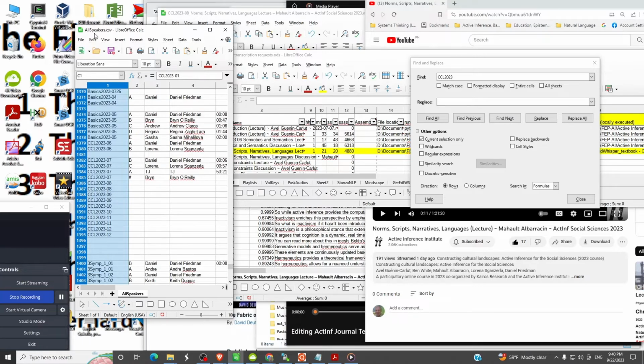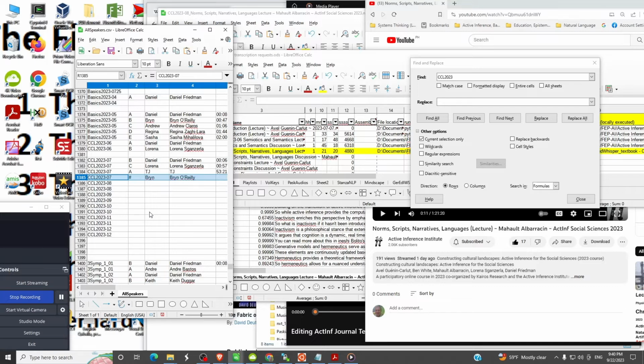This is the all speakers. For every line in all speakers, within each session, we have to have one row. We actually have 2 here.